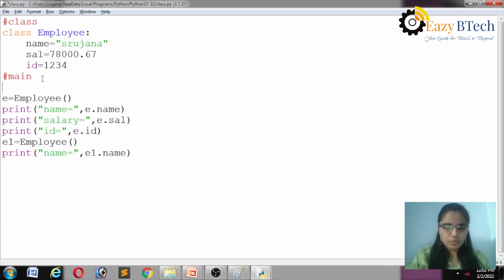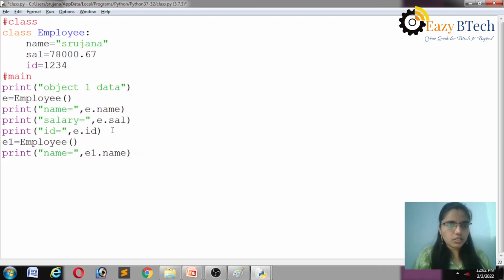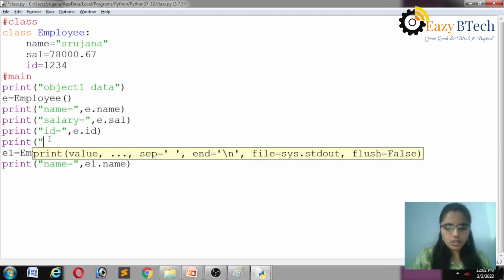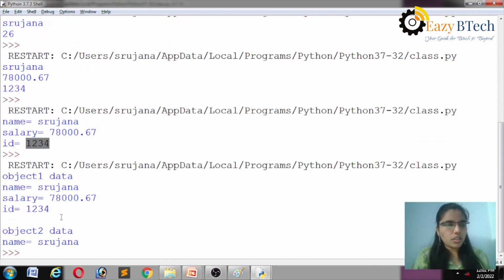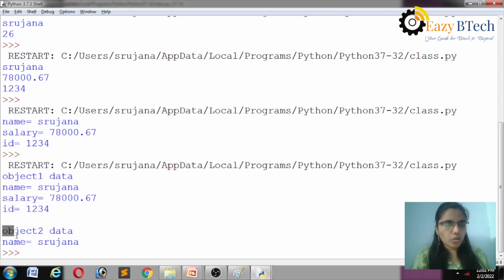Print object 1 data, print a new line, object 2 data. Okay, let's execute. Here object 1 data is name, salary, ID. Here it is object 2 data.